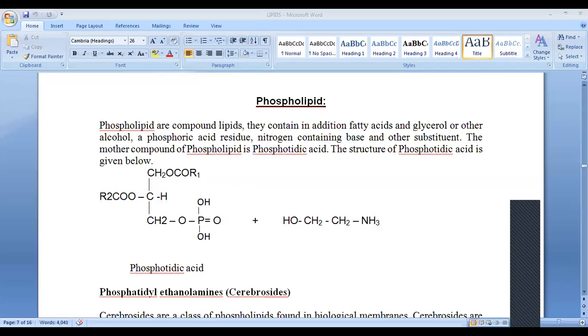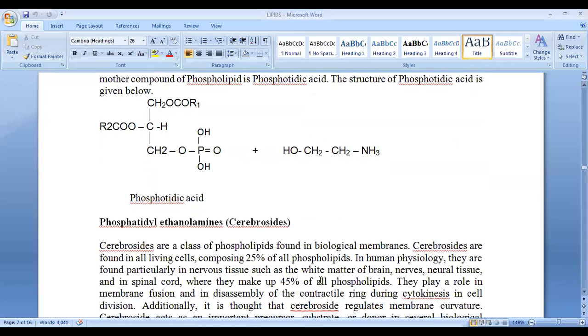So the first example will be like phosphatidylcholine or cerebroside. What is this? After this phosphatidic acid, here you can see OH. OH will be combined with ethanolamine. You see, this is ethanol, and here is an amine group. So this group is known as ethanolamine. So when this ethanolamine joins with this phosphatidic acid, that will be known as phosphatidylcholine.